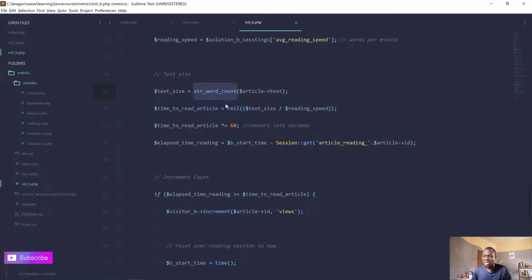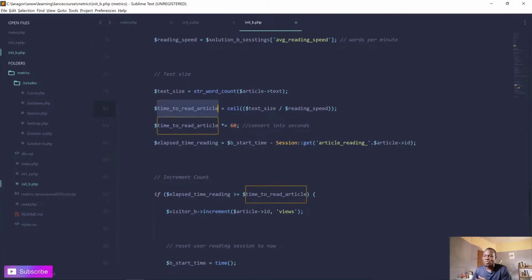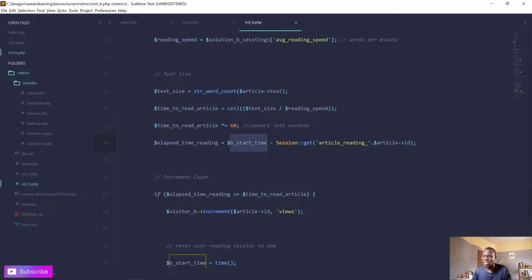Once we get the content, we calculate the number of words in the content. We use string word count to find out how many words are in that article: 200, 500, 700, and so on. With that, we divide it by the number of words one should read per minute, and we get the time to read the article in minutes, right? Once we get that in minutes, we convert it to seconds, because I want to do this difference in seconds. The start time is saved in seconds, it's a timestamp. I could have also converted this to minutes in order to do the calculation, but I prefer to convert the minutes into seconds and then do the subtraction.